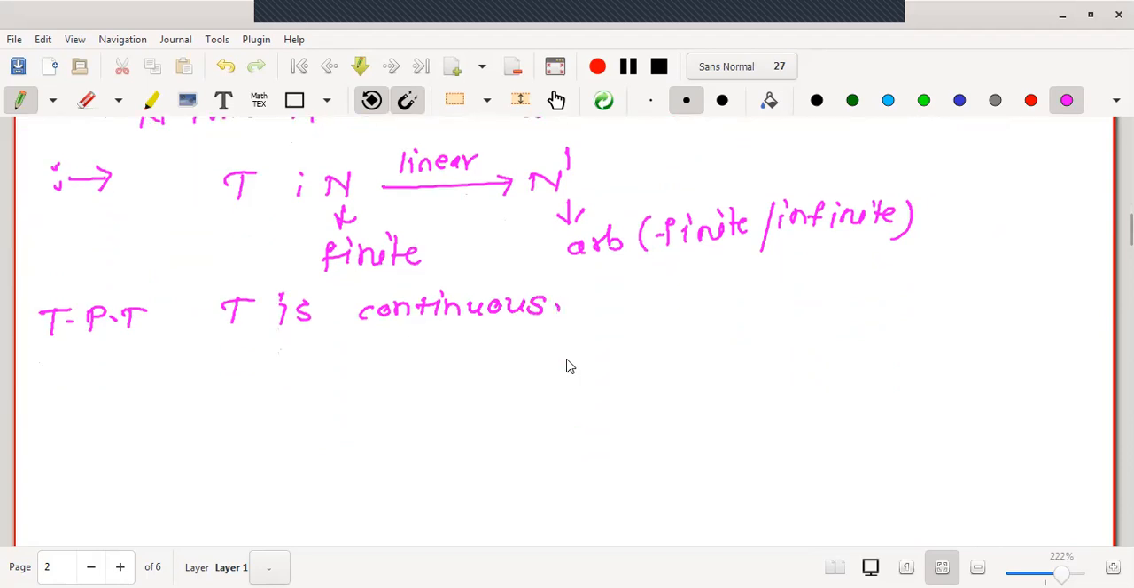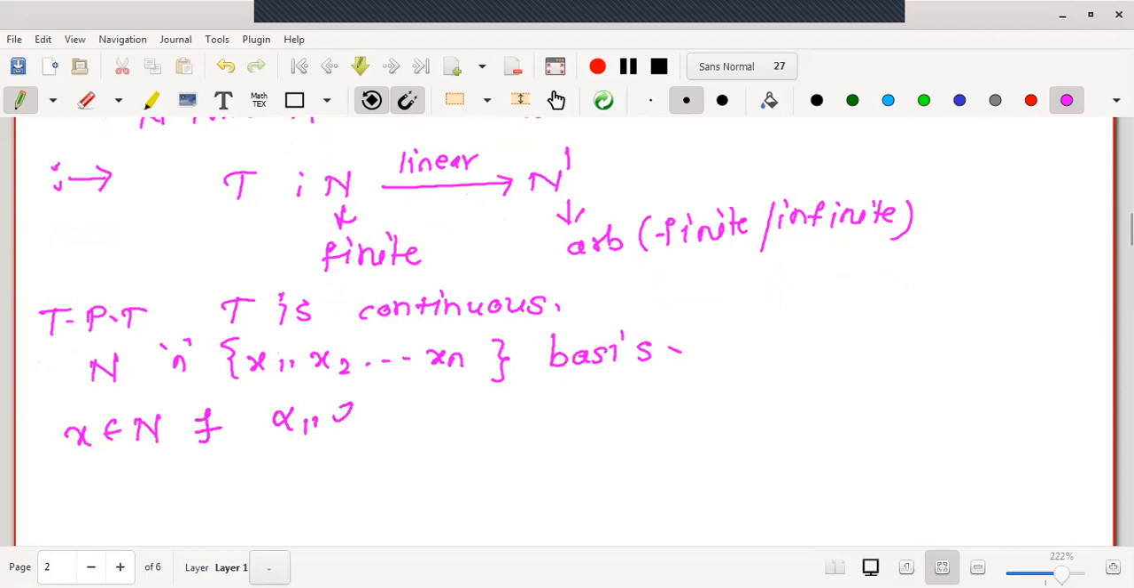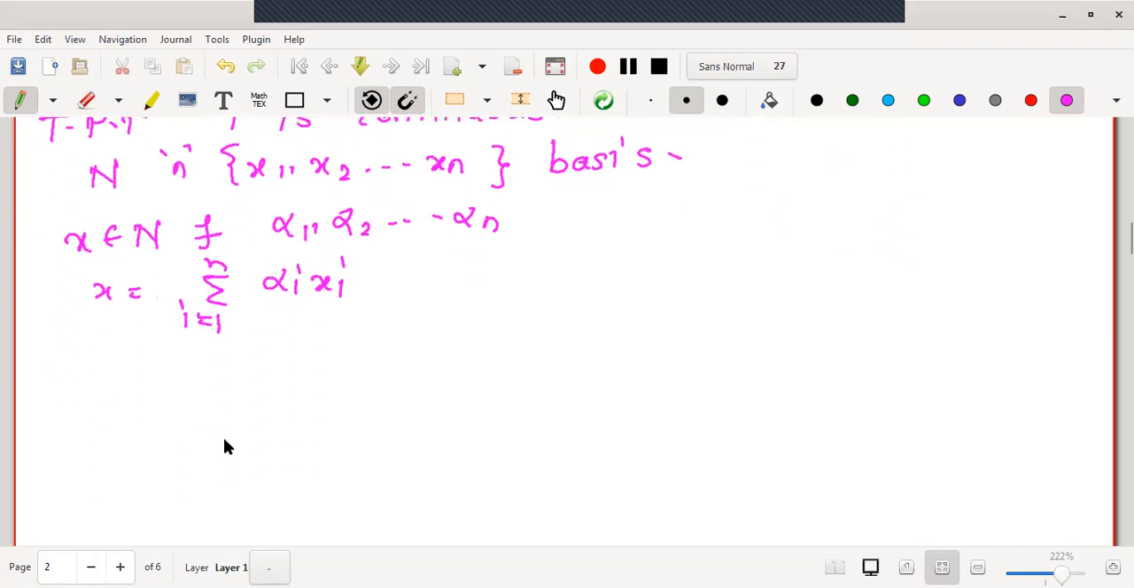T is continuous. Now, as N is given to be a finite dimensional normed space, let me write the basis as some x1 to xn, assuming the dimension is some small n. This will be a basis. If it is a basis, any arbitrary vector x in N is uniquely written with the help of scalars, say alpha 1 to alpha n, as x equals summation alpha i xi, i running from 1 to n.